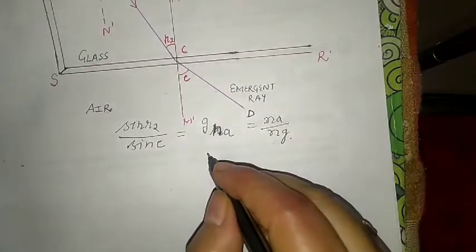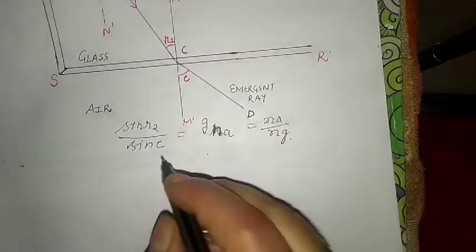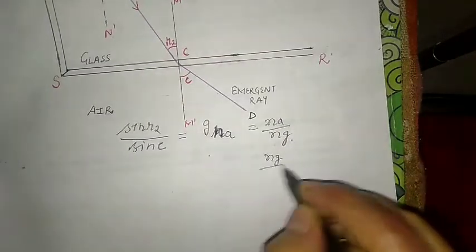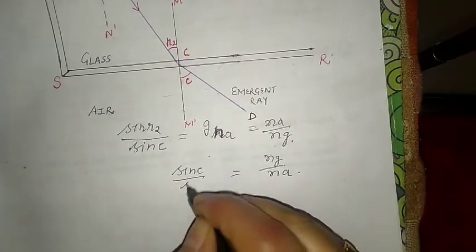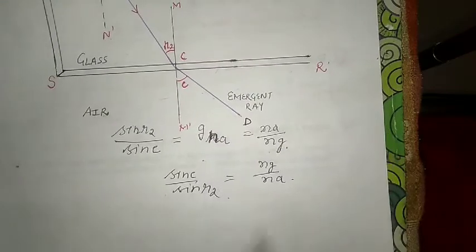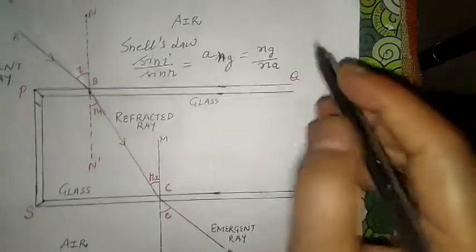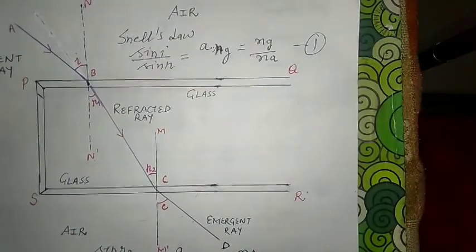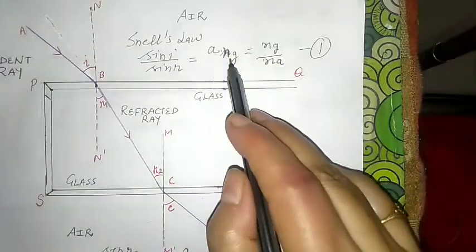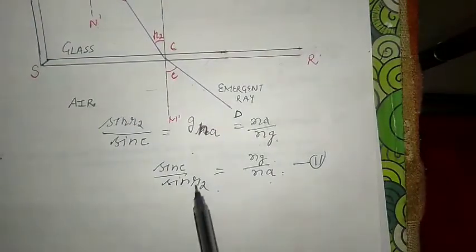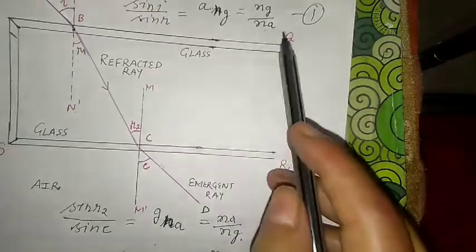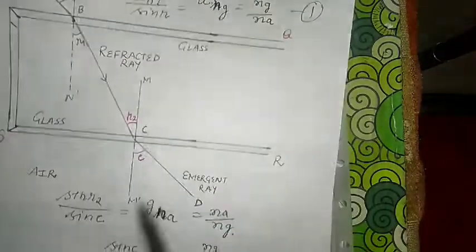If we take the reciprocal of this one, then what do we have? Ng upon Na is equal to sin E upon sin R2. Suppose this is the second equation and that is the first. In the first equation, Ng upon Na is sin I upon sin R. In the second, Ng upon Na is sin E upon sin R2. So the right sides are equal, then the left sides will also be equal.